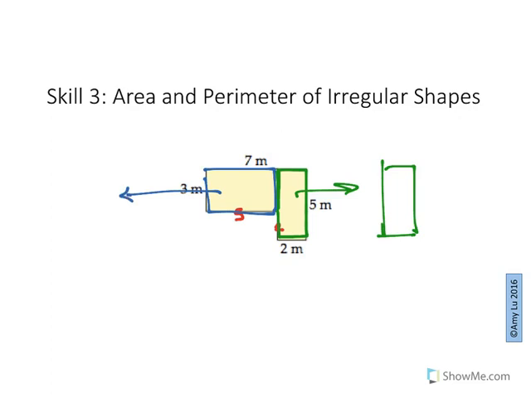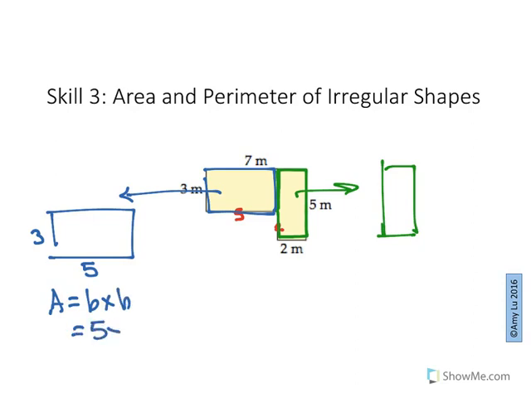Keep in mind, nothing overlaps. So I know that this is 5 long, and it's 3 tall. So the area is my base times my height, which is just simply 5 times 3, which makes 15 meters squared. Okay, so this part is 15 meters squared.